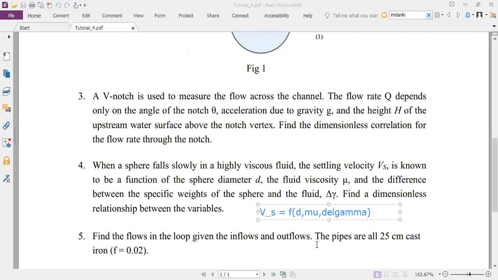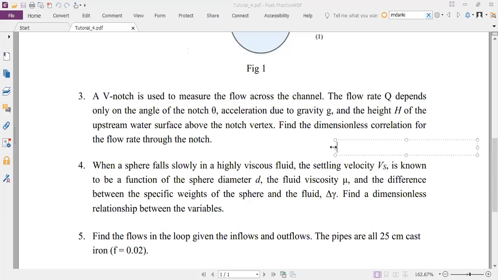So just go ahead and solve it. You will be able to find out what the dimensionless relationship is. I'll leave it to you. But if I remember correctly, it will be something to do with d cubed, and then mu will be in the denominator, and delta gamma will be in the numerator. If you go back to your high school physics, you may remember Stokes' law, called Stokes velocity. Once you get the expression, you will be able to compare it to what you've already learned. So any questions on this? No, sir. All right.